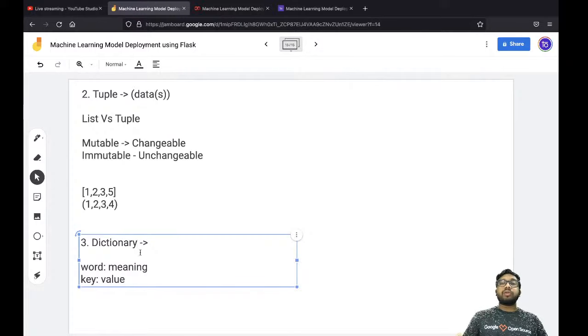So if you want to create a Python dictionary, you have to make sure it follows the pattern of key value pairs, and these key value pairs should be enclosed within curly braces. So you have to understand: for tuple, round brackets; for list, square brackets; and for dictionary, curly braces. And the data should follow the pattern of key and value pairs.